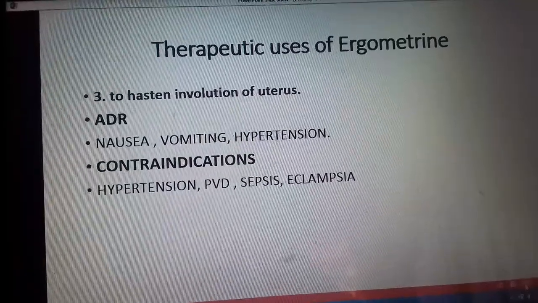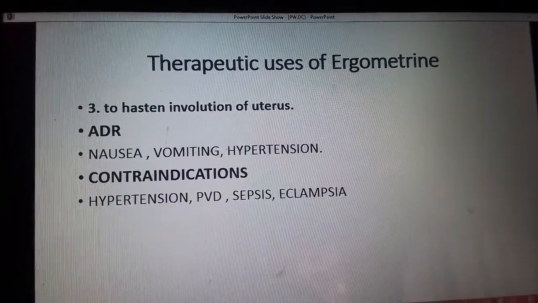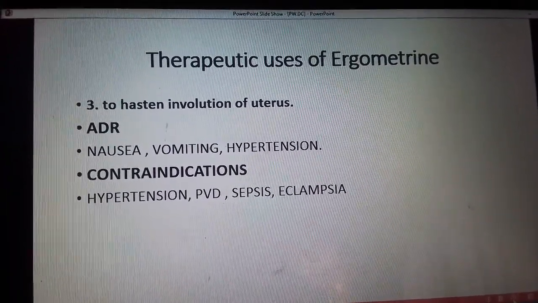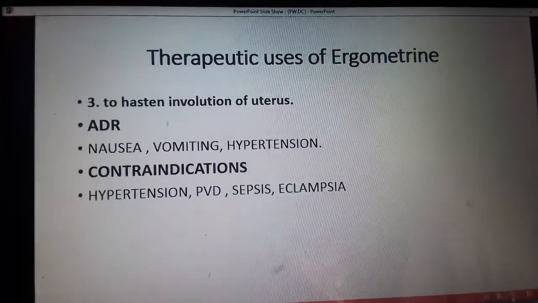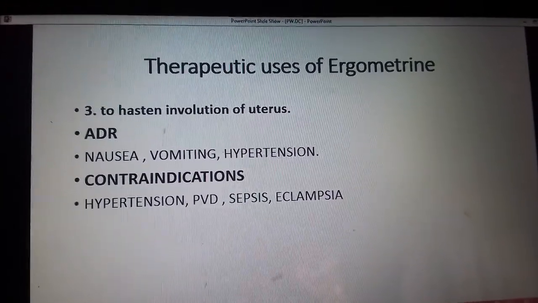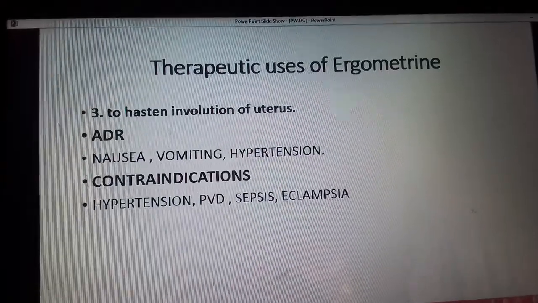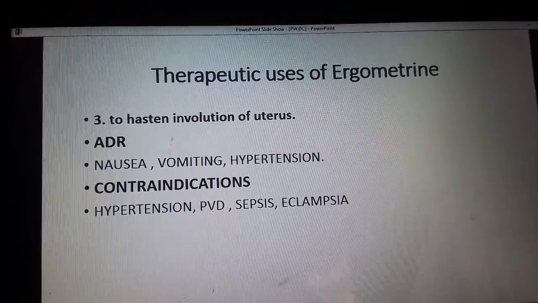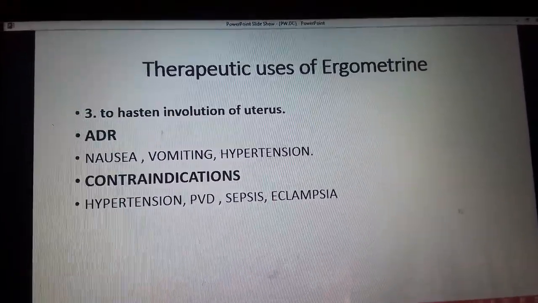Coming to the adverse reactions, these are nausea, vomiting, and hypertension can occur. Contraindications are heart disease, hypertension, peripheral vascular disease, sepsis, preeclampsia, eclampsia. So these are the various contraindications for the ergot derivatives.